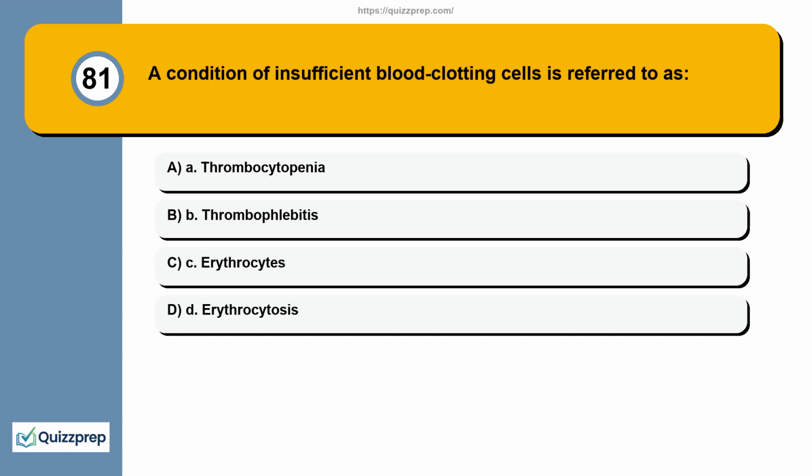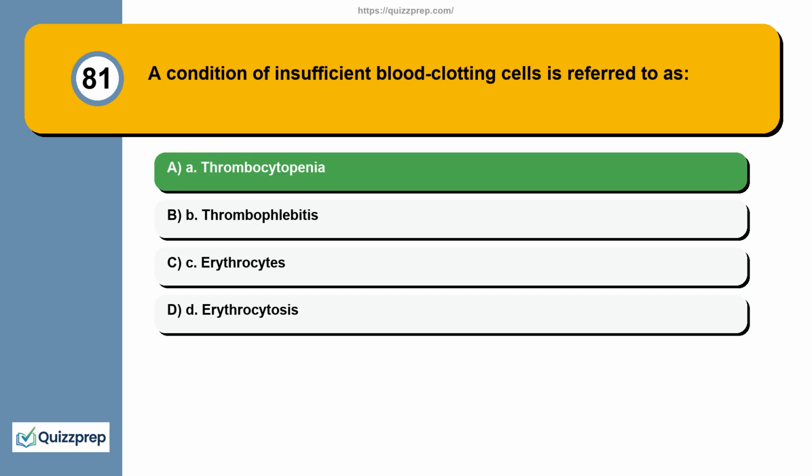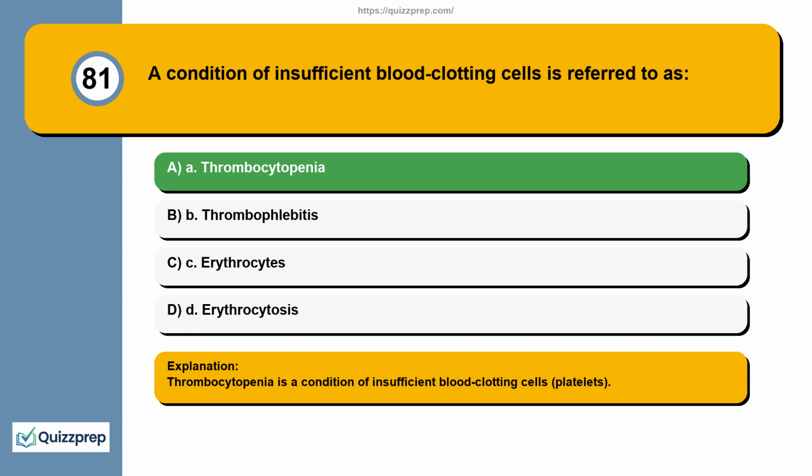Question 81. A condition of insufficient blood clotting cells is referred to as A. Thrombocytopenia. B. Thrombophlebitis. C. Erythrocytes. D. Erythrocytosis. Thrombocytopenia is a condition of insufficient blood clotting cells, platelets. Question 82.